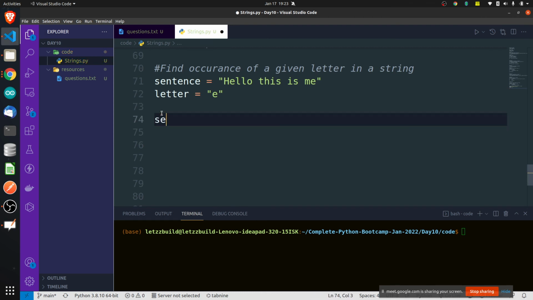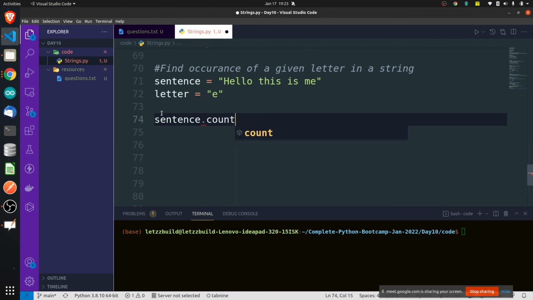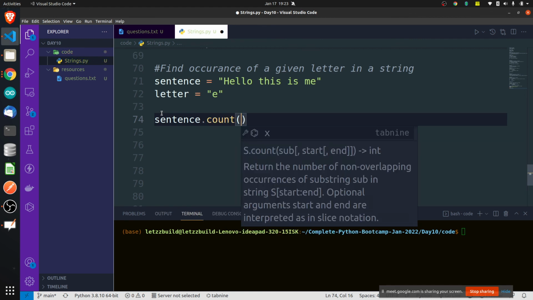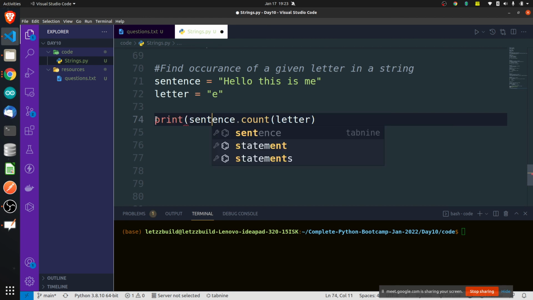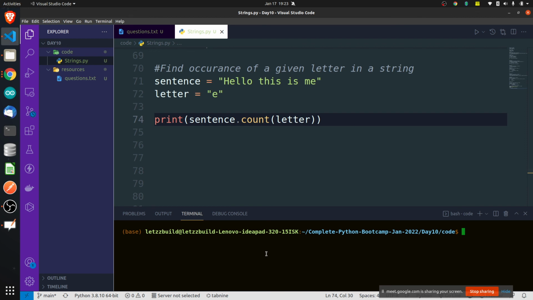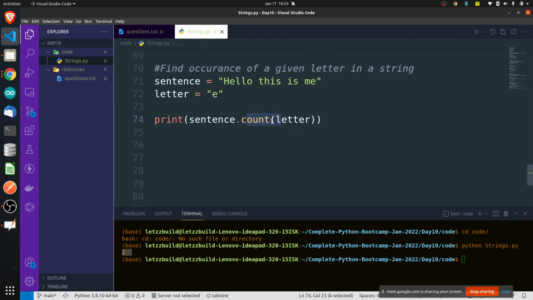You can just do sentence dot count. Count of E. Count of what? Count of letter or E. Whatever you are telling is correct. And it will just print the occurrence of count of E in the sentence. See here, it is printing 2. The count function is actually used to print the occurrence of a letter, whichever letter you pass here.